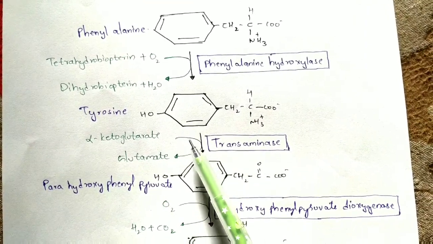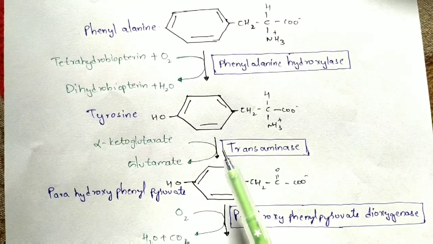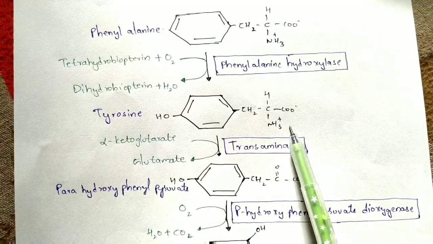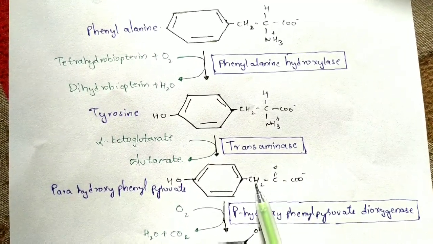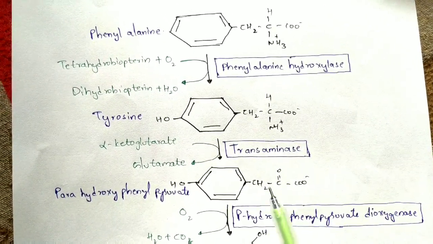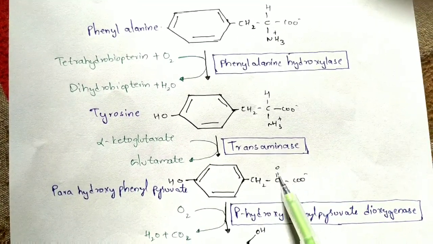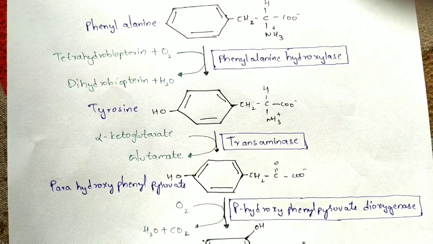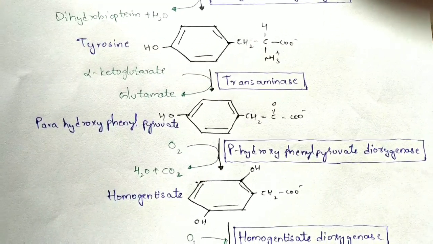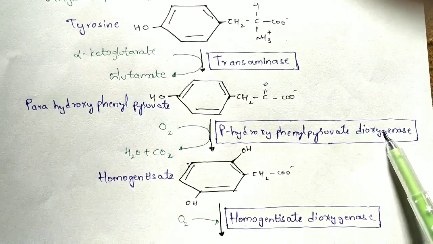With the help of a transaminase enzyme, this undergoes a transamination reaction in such a way that the amino group will get liberated. This amino group will get transferred to a keto group, so that this amino acid is converted into a keto acid. Here this is a keto group, and the amino group gets shifted onto it. It is called para-hydroxyphenylpyruvate, and here alpha-ketoglutarate will be utilized to form glutamate.